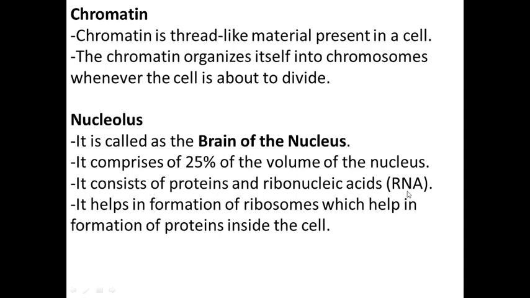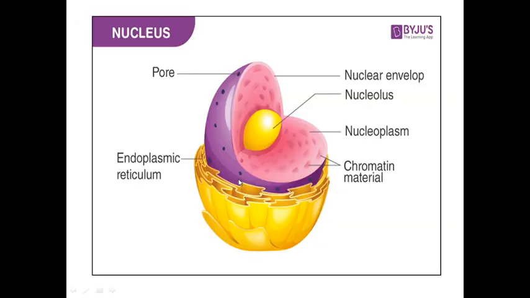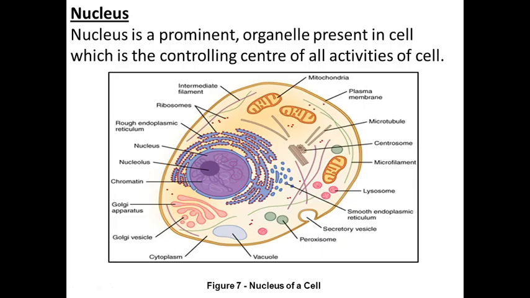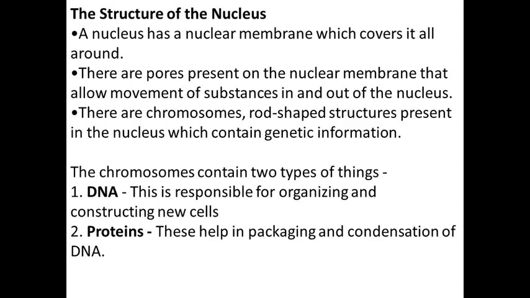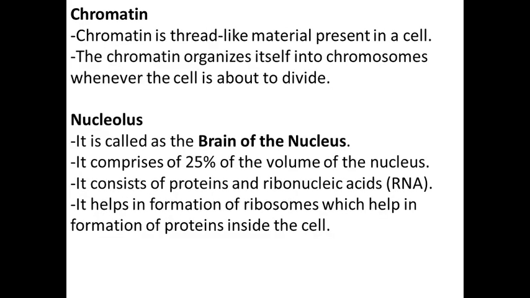which consists of proteins and RNA, that is ribonucleic acids. Okay, so don't go in deep, just remember the structure and functions of the nucleus. Again and again I am saying, don't go into detail, but you should know that the nucleus is the controlling center of the cell, and because of the nucleus there is cell division, because the chromatin, chromosomes, DNA, proteins, all the things are present inside it. So got it?